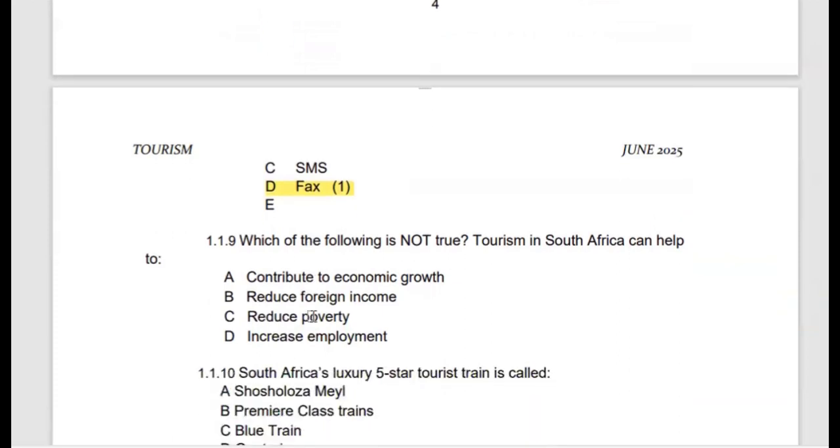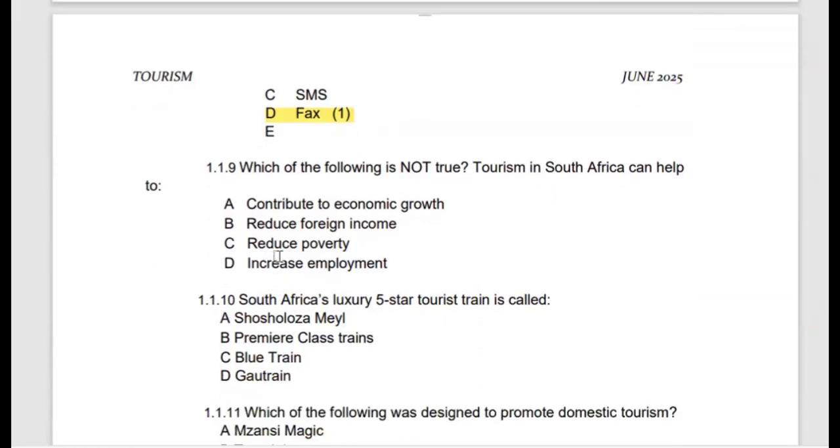1.1.9, which of the following is not true? Tourism in South Africa can help to. So we are looking at something which is not true. So let's eliminate all the other options which are not appropriate. So tourism actually contributes to economic growth. So this one is actually true. Tourism does not result in reduced income. So this is actually not true. So our option which we are choosing is B.